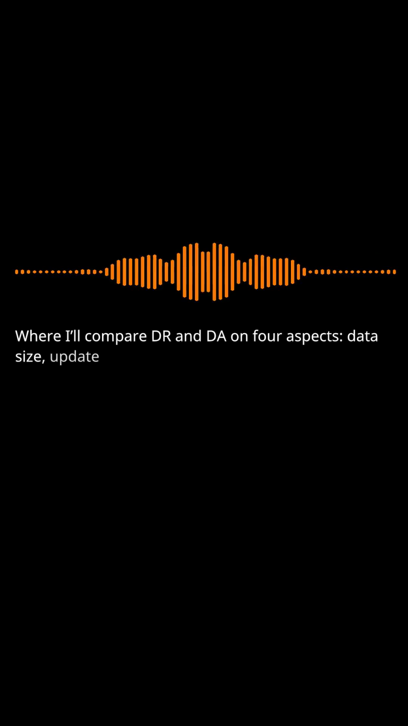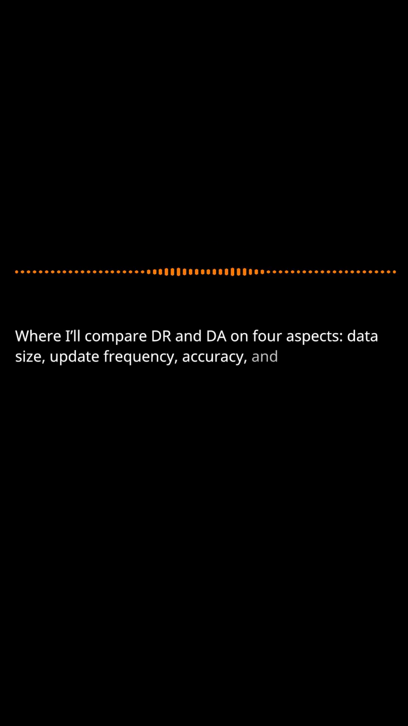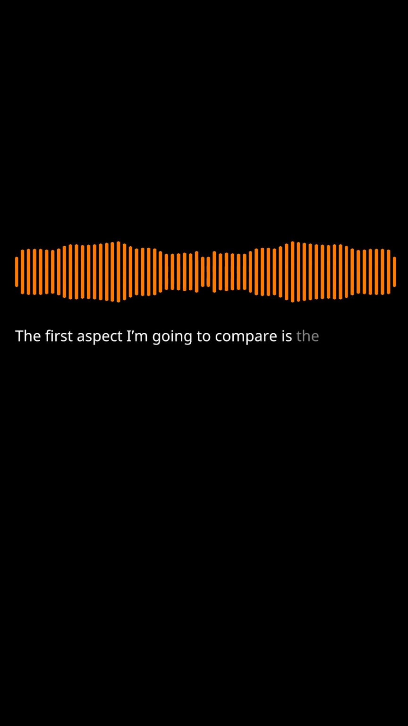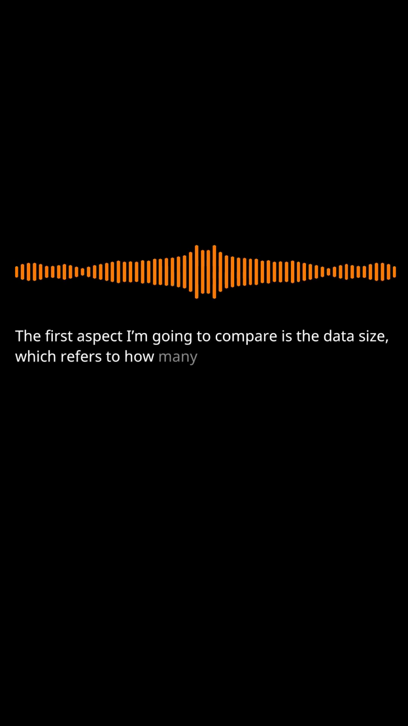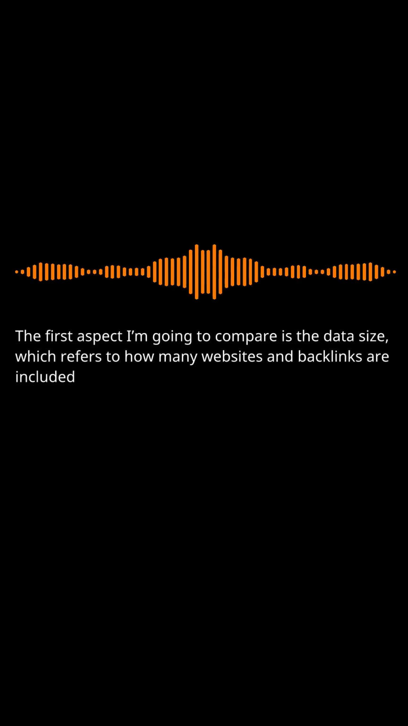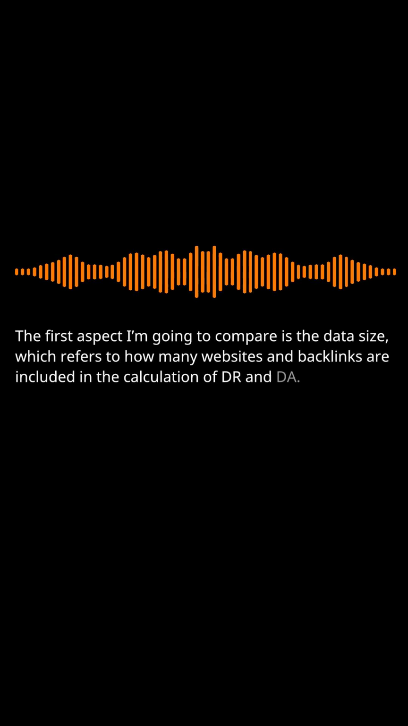That's what I'm going to answer in this case study, where I'll compare DR and DA on 4 aspects: data size, update frequency, accuracy, and correlation. Let's dive right in. Data size. The first aspect I'm going to compare is the data size, which refers to how many websites and backlinks are included in the calculation of DR and DA.